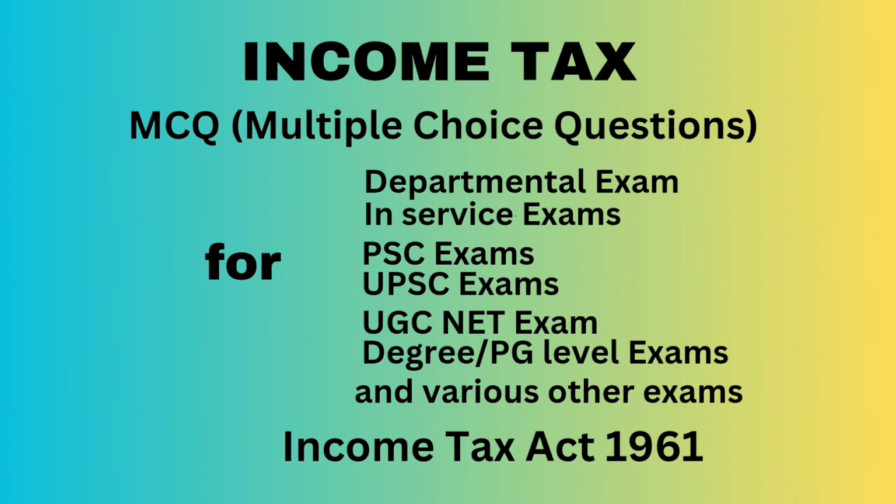Question number 8. Scholarship received by a student was rupees 12000 per year. He spends rupees 8000 for meeting the cost of education. The balance rupees 4000 is dash. Answer, exempt.